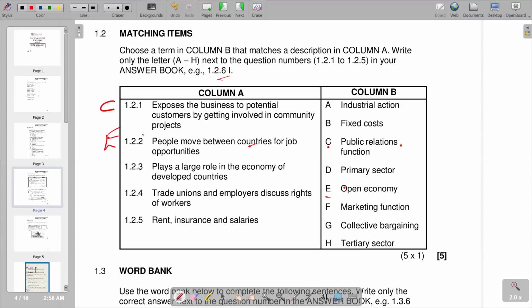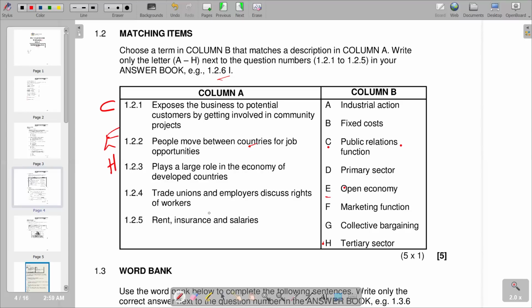So we have E, and we have 1.2.3, which means plays a large role in the economy of developed countries. Obviously, we go again to try to see which one is the perfect match. We see that we have got the tertiary sector. It plays a major role in the economy of developed countries. So H becomes the most appropriate that we have.